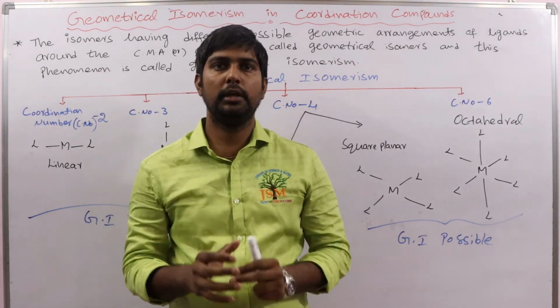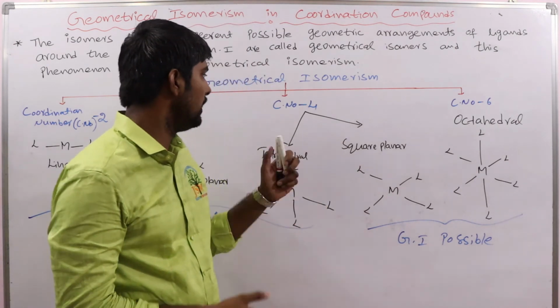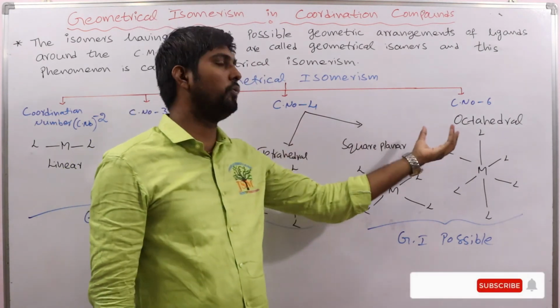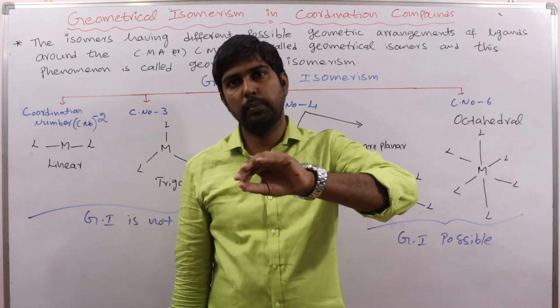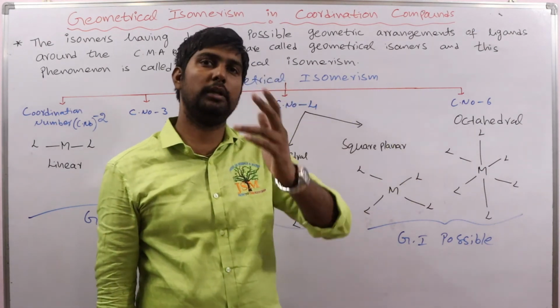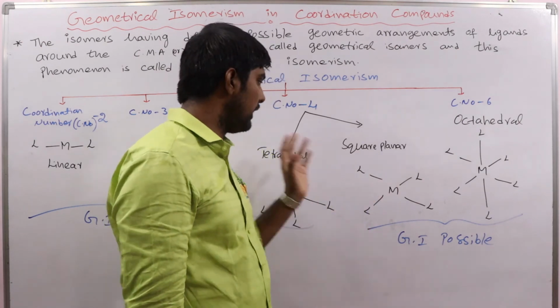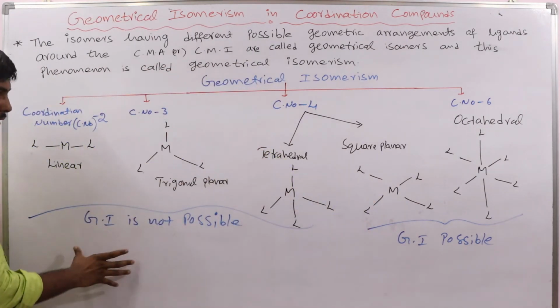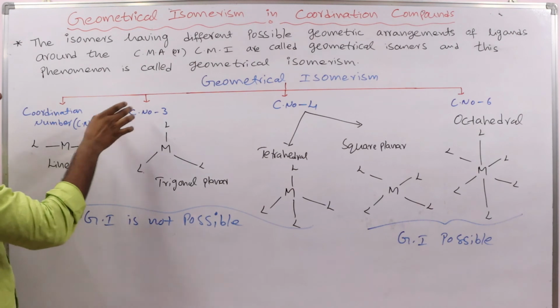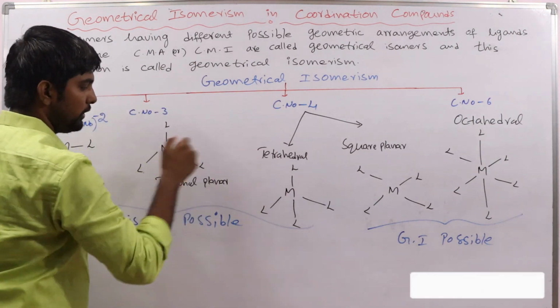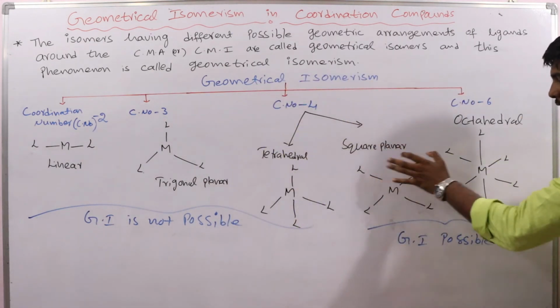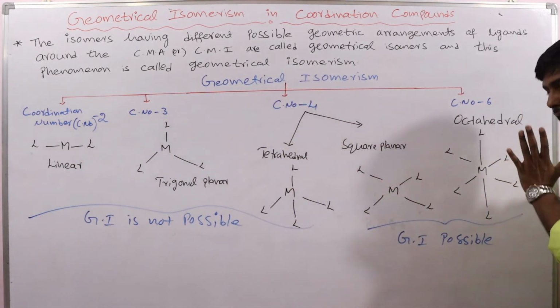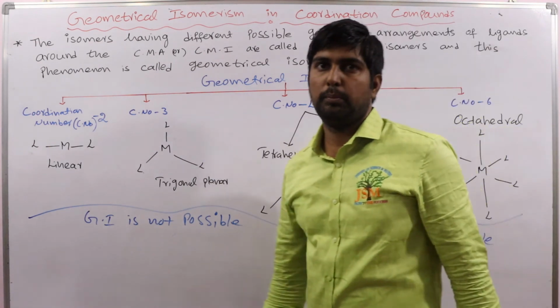Mostly in the intermediate stage we focus on coordination numbers 4 and 6. So remember: coordination number 2, 3 and tetrahedral cannot exhibit geometrical isomerism, and only square planar and octahedral can.